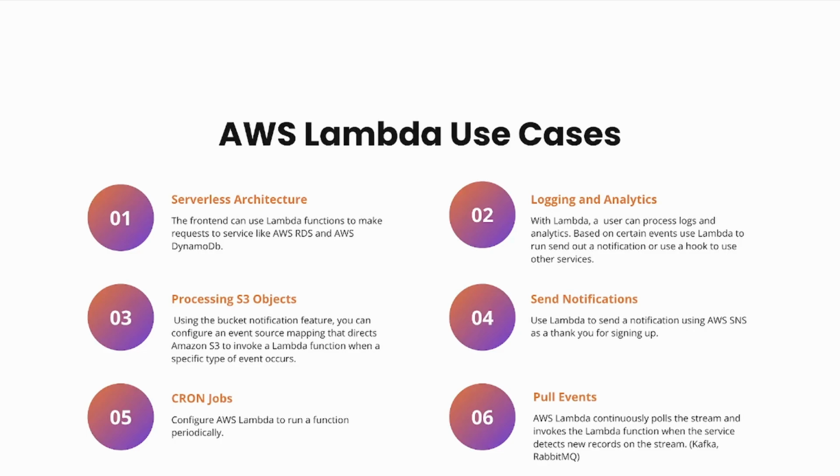The fifth one is a cron job. It doesn't necessarily have to be an event. It can be incremental. Say for instance you want a function to run every day at 9 a.m. Every day at 9 a.m. we want to scan our database, our RDS database, or our DynamoDB database.